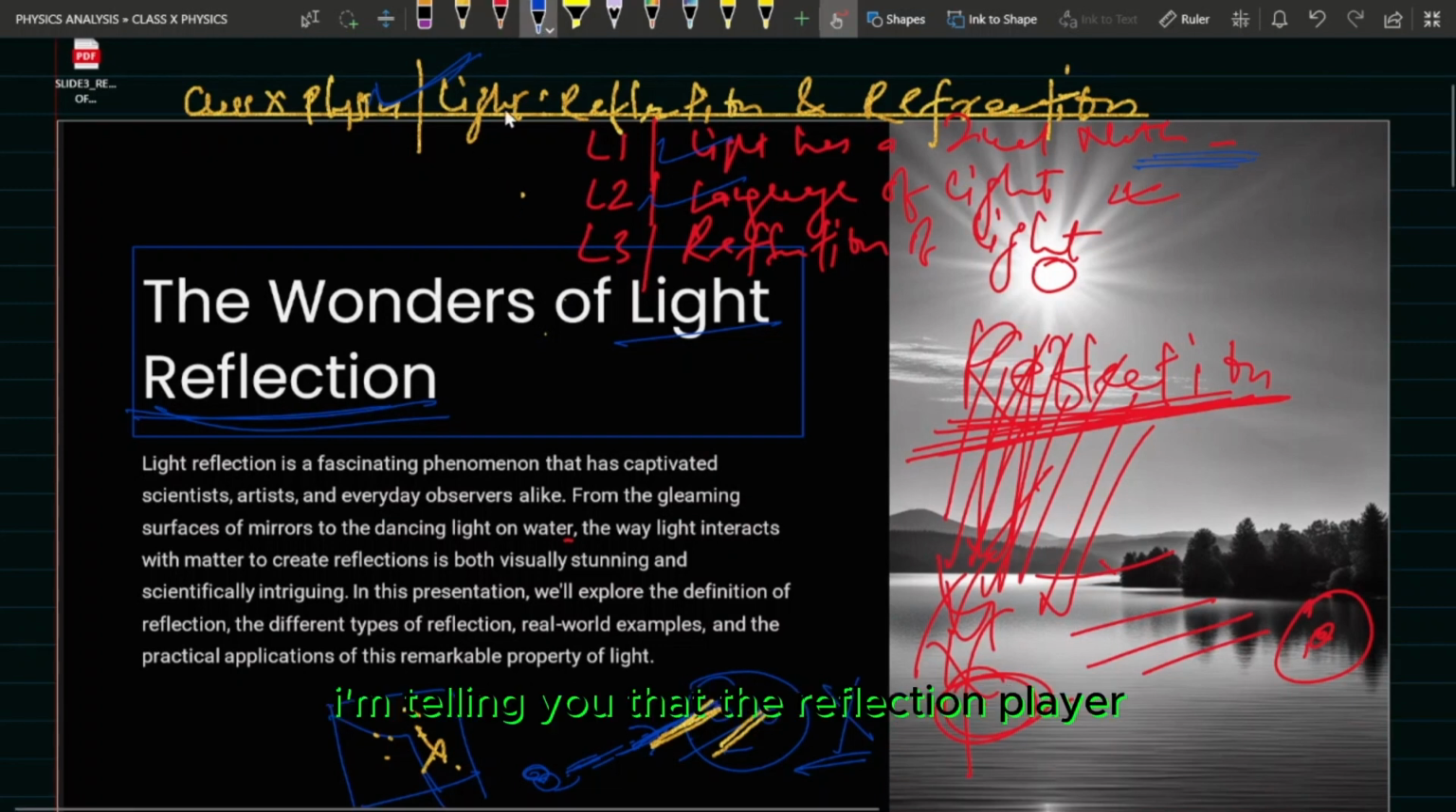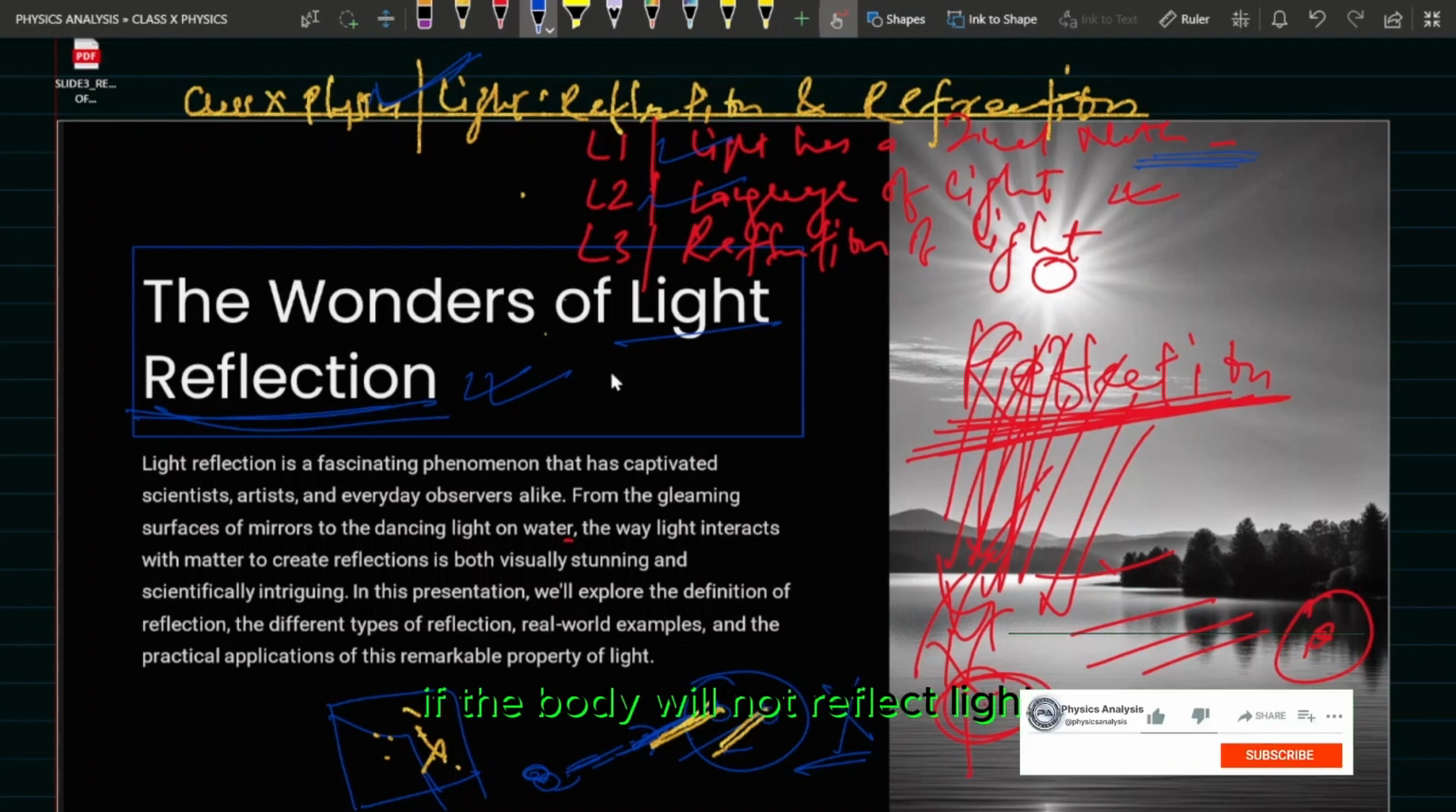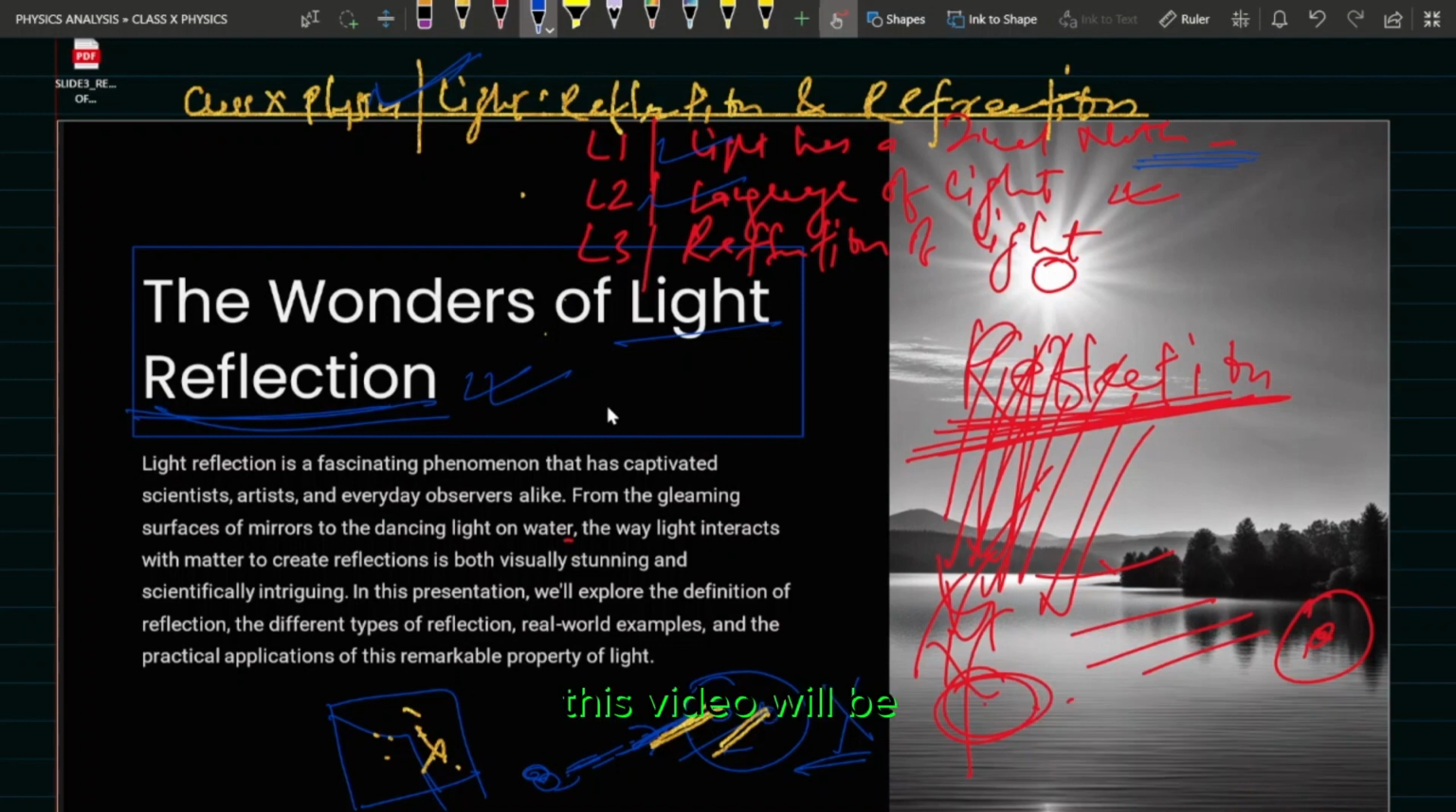Now, I'm telling you that reflection plays a very important role in seeing a body. We are able to see the bodies around us because of reflection of light. If a body does not reflect light, we can't see it. So what exactly is reflection? In this video, we will cover reflection of light in detail.